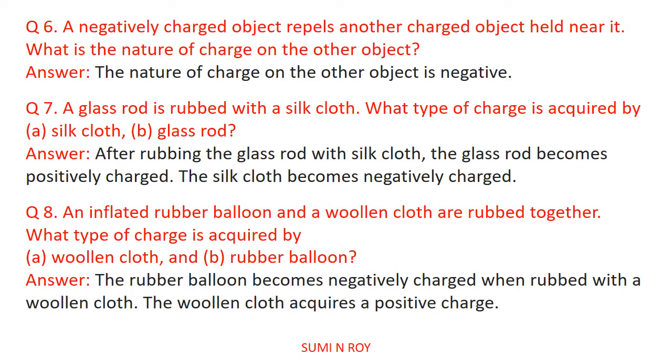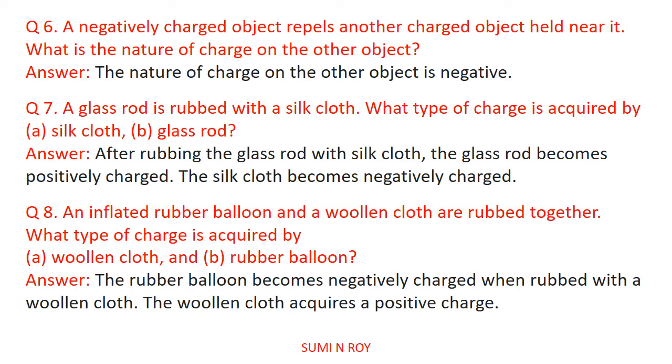Now next question, a glass rod is rubbed with silk cloth. What type of charge is acquired by silk cloth and glass rod? After rubbing, the glass rod becomes positively charged because it loses electrons. When the glass rod loses electrons, it has more positively charged particles, so it becomes positively charged. As the glass rod is losing electrons, the silk cloth is gaining electrons. So the silk cloth has more negatively charged particles, and it becomes negatively charged.